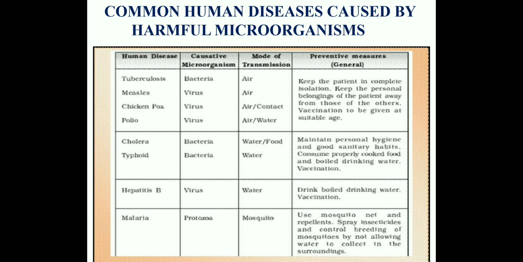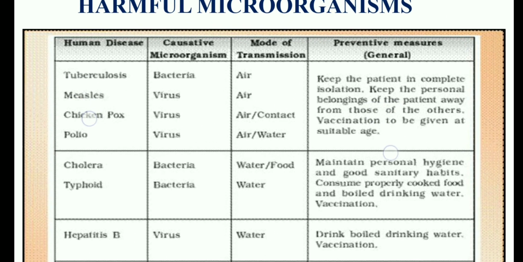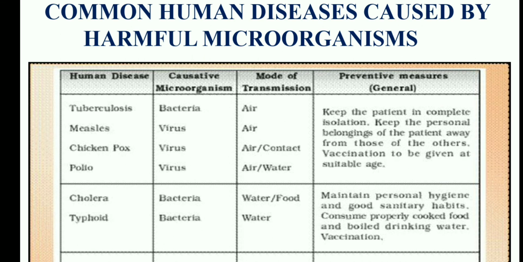Now here is the chart of common human diseases caused by harmful microorganisms. Here we can see tuberculosis. It is caused by bacteria. It is an airborne infection. Then measles, the causative organism is a virus. Again it is transmitted through air. Chicken pox, its causative organism is a virus, and it is transmitted through air or direct contact. Polio is caused by a virus. Again it is transmitted through air or water.